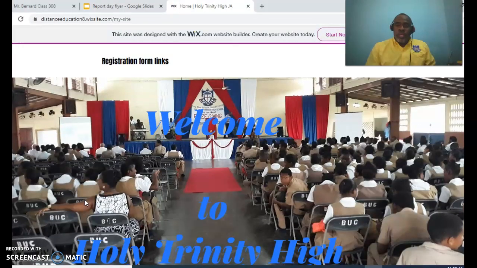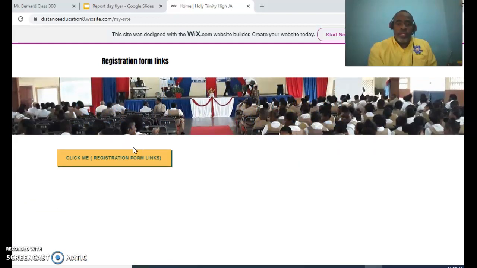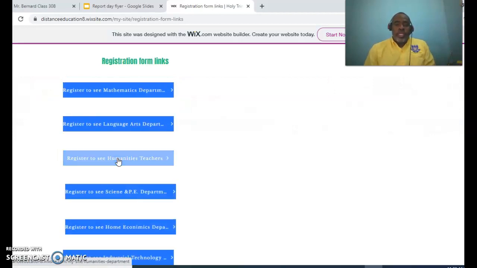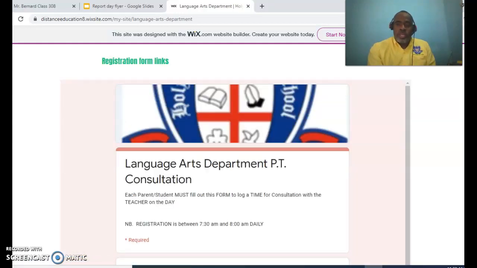So I've clicked on the house and it took me here. Now if you're using your smartphone or your mobile phone, you're going to scroll down until you find this brown button. When it says click me, registration form links, you're going to click on it. Then let's say you'd like to see the mathematics teacher or the language arts department teacher. You're going to click on language arts department. Then you're going to complete this form.